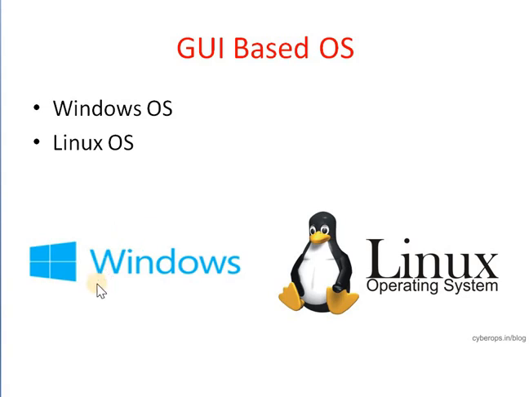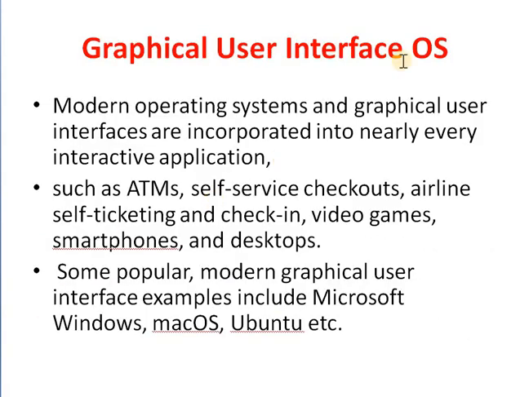First we will see what is a graphical user interface. GUI stands for graphical user interface. First we will see the introduction to the graphical user interface operating system.